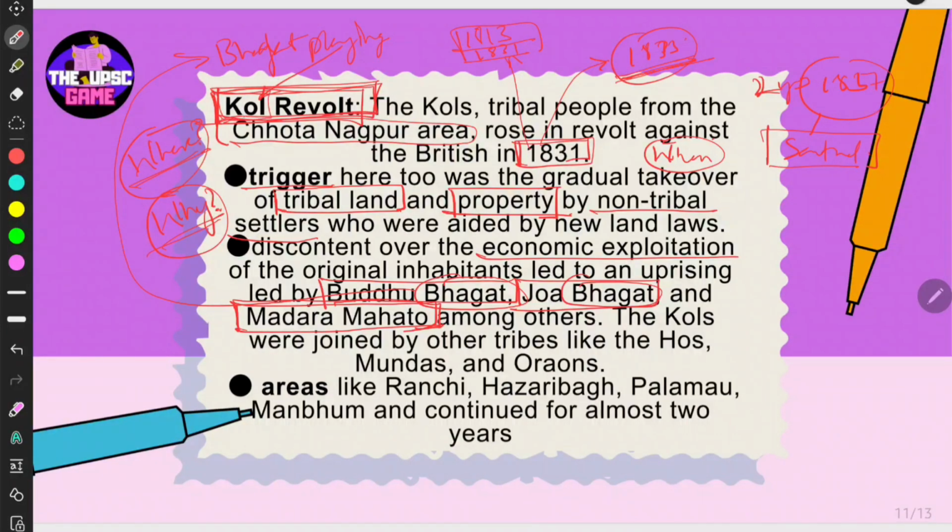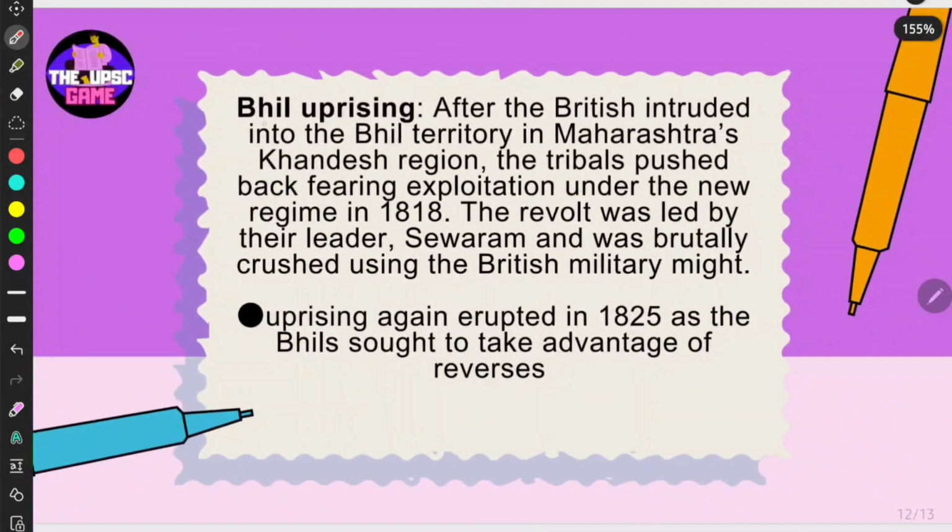You know the Kol art, right? And here too, the other tribes also joined in. And where did it happen? Areas like Ranchi, Hazaribagh, Palamau and Manbhum, and it continued for almost two years, right? Remember these areas.